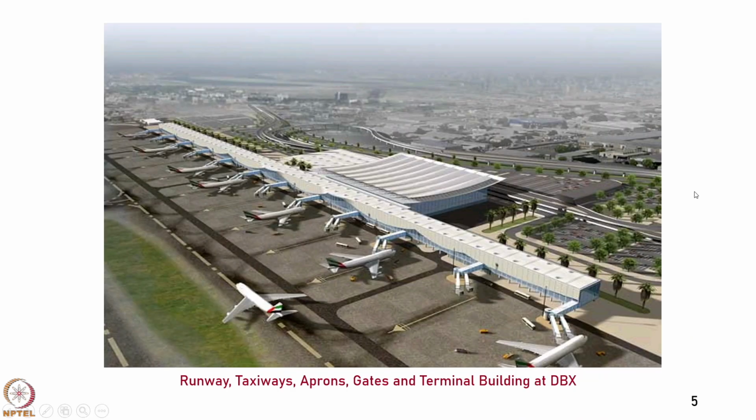Here is an example of Dubai airport. In Dubai airport, it is a linear airport, so it is very easy. You just draw this line and all items on the left of this line represent the airside area and all items on the right of this line represent the landside area. But the same may not be so simple and straightforward at all airports. Landside and airside areas, they may not be clearly demarked as shown here.